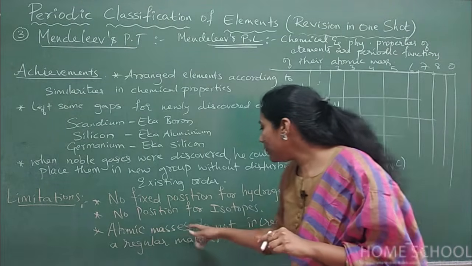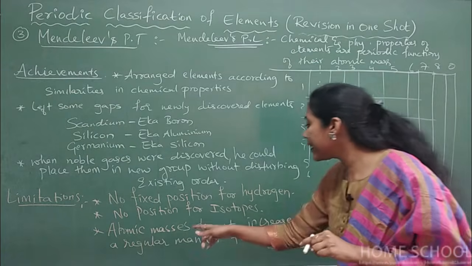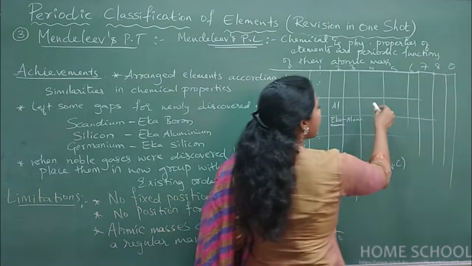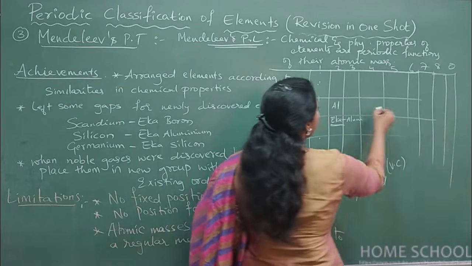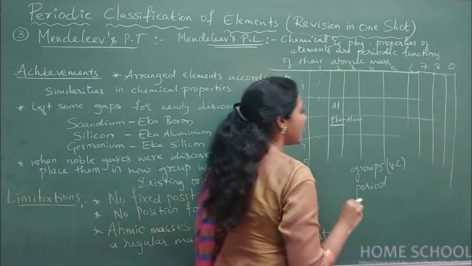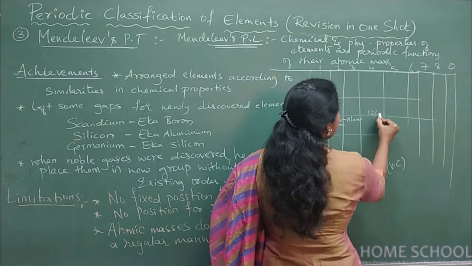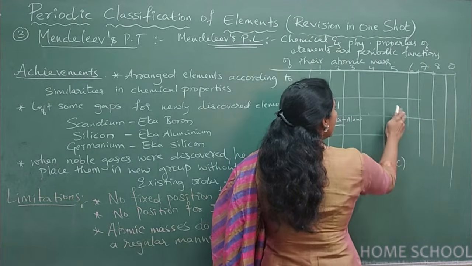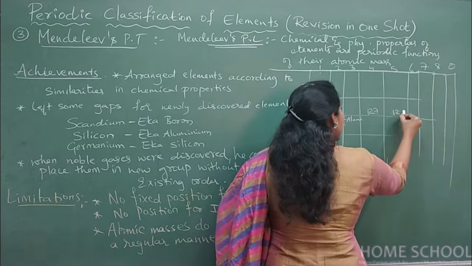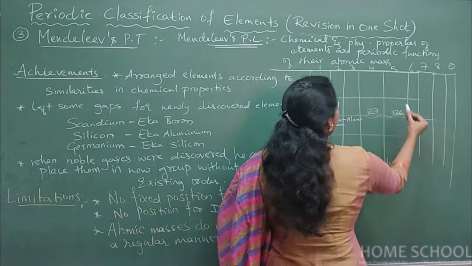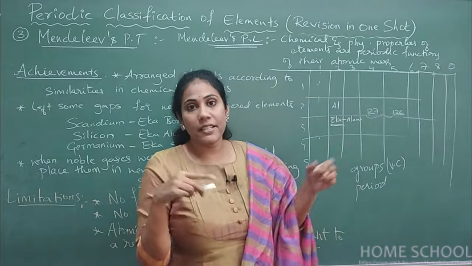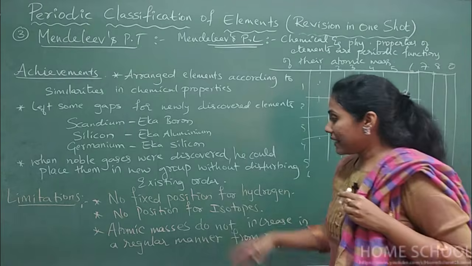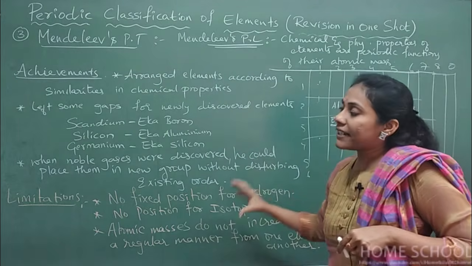And third point, atomic masses do not increase in a regular manner from one element to another. He arranged all elements in increasing atomic mass, but somewhere here and there are some disturbances. After the 126th element, the 127th element must come. But in his periodic table, you will see 127 first and 126 later. So there are some abnormalities, some mistakes in his periodic table. These are the 3 limitations you can mention. So I gave you 3 achievements and 3 limitations.